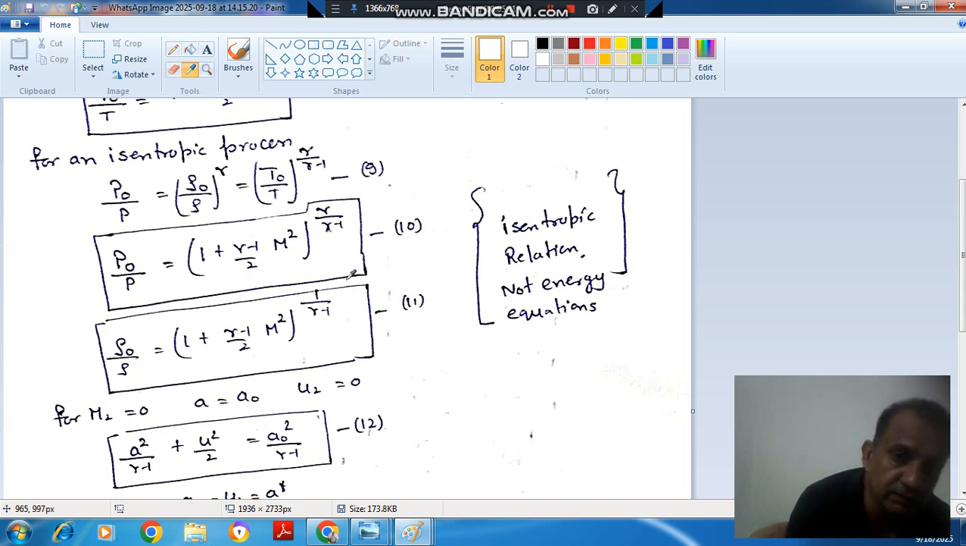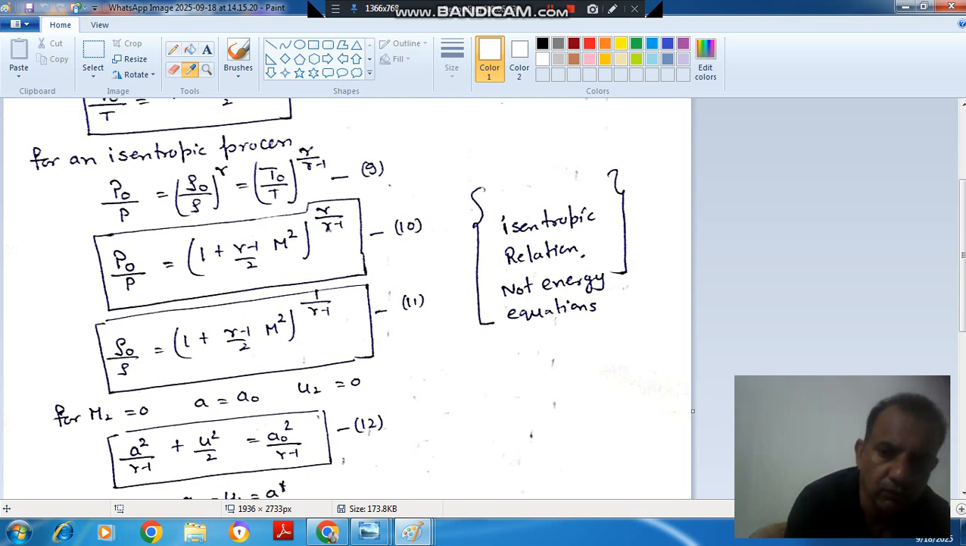If isentropic conditions are not satisfied, then these relations are not valid. So the isentropic condition is a must for these two, not for this. So this is the form of the energy equation. These are not the form of the pure energy equation.